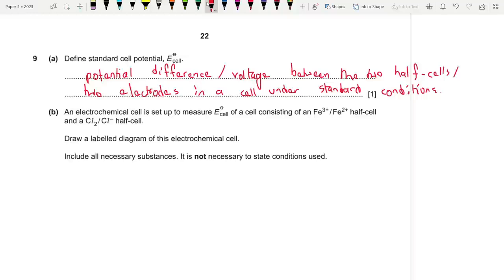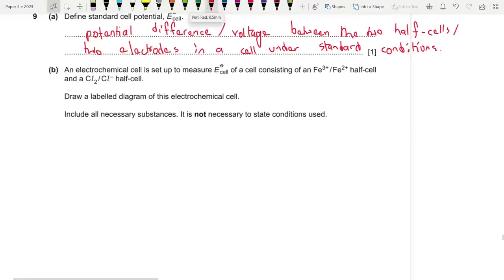Fine. An electrochemical cell is set up to measure E cell using Fe3+/Fe2+ and a